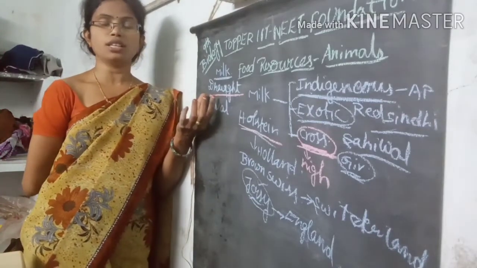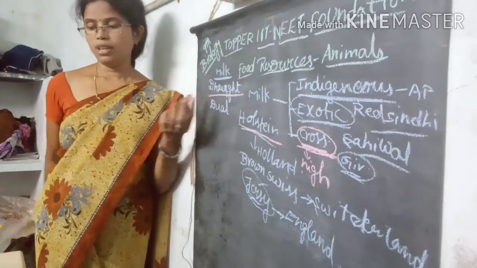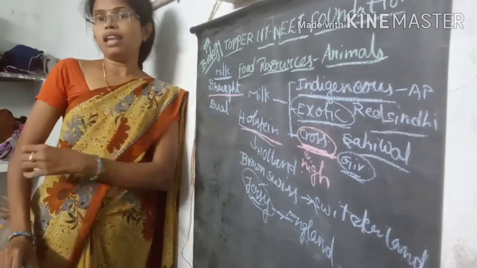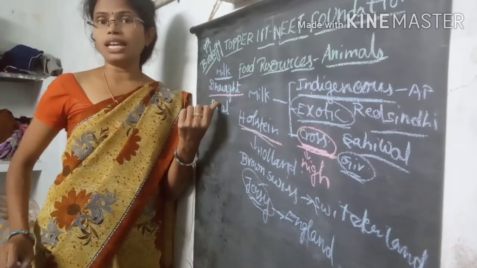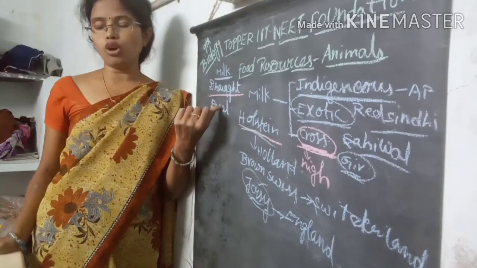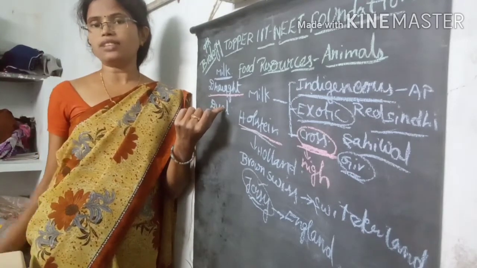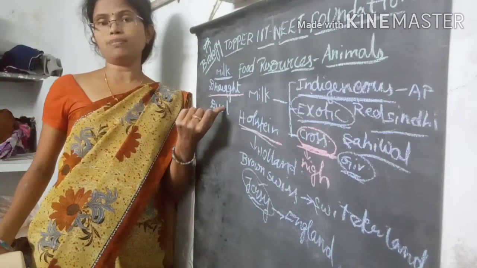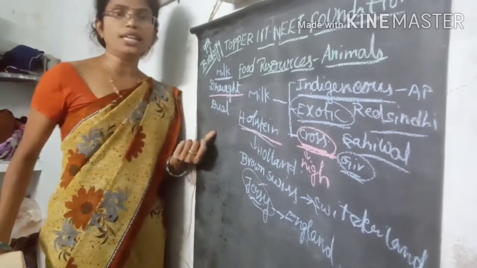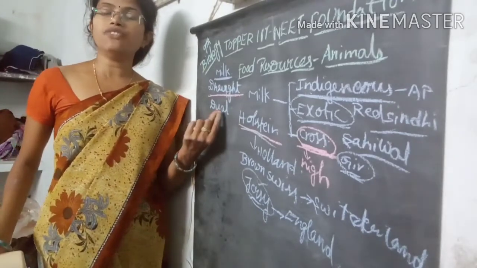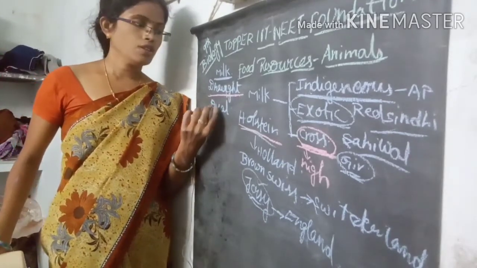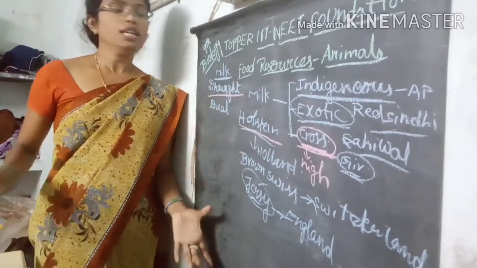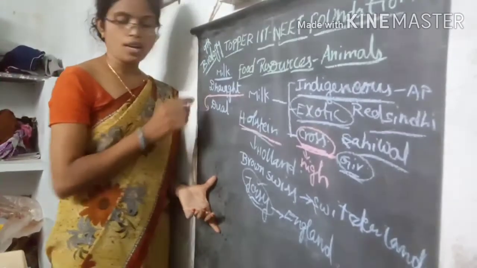For example, you can see the Malvi variety, Nagari variety, Ongole variety, Tharparkar variety, Kankrej variety. Like that, different breeds are mainly for draught purposes. So these are the draught animals.